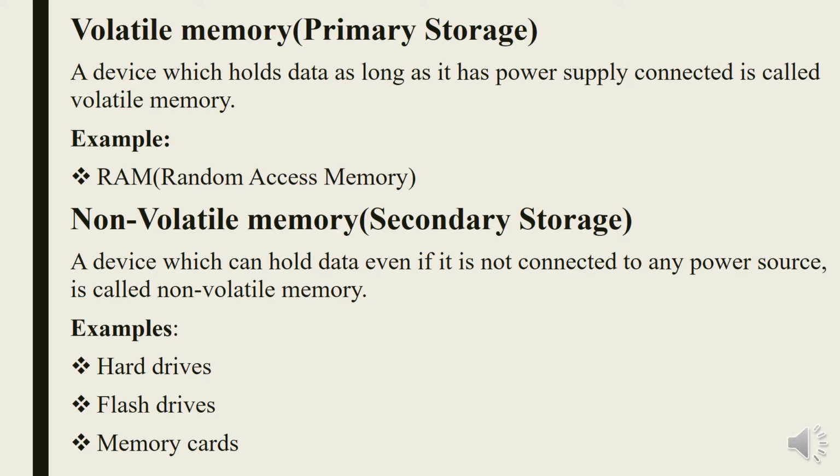Non-volatile memory, also known as secondary storage, is a device which can hold data even if it is not connected to any power supply, any power source. Non-volatile memory can store data without connecting to any power source. For example, hard drives, flash drives, and memory cards are non-volatile memory storage devices.